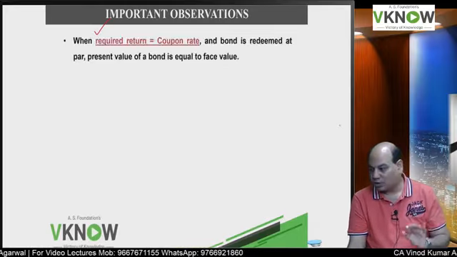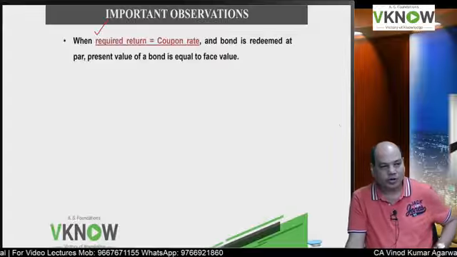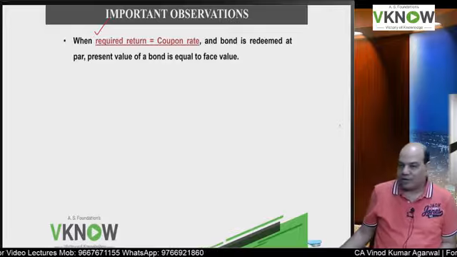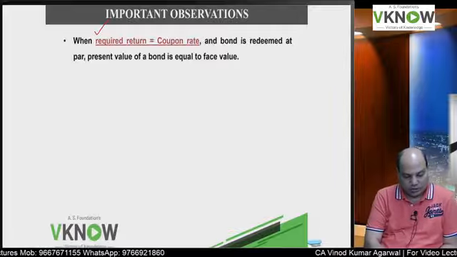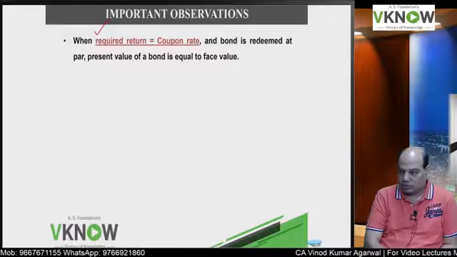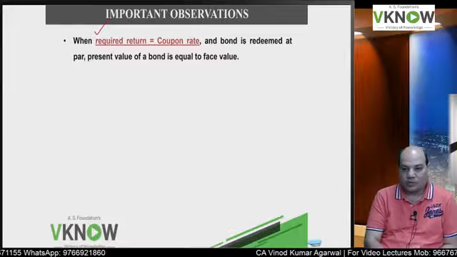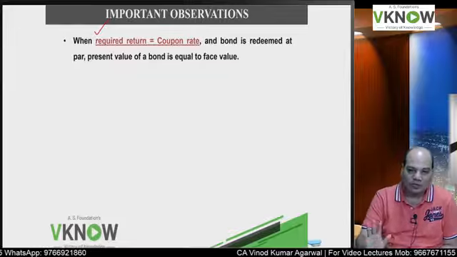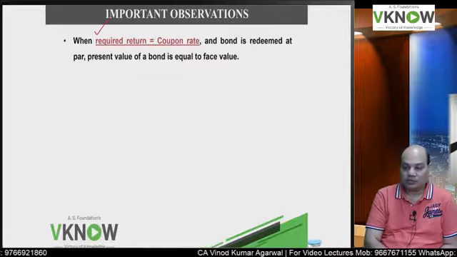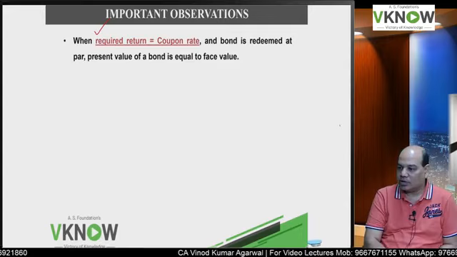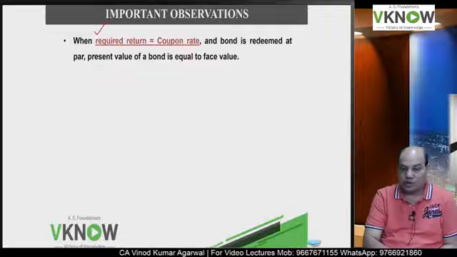So first observation, right? Important observation. First point: when required return is equal to coupon rate, please write down in the notebook. Trust me, I have covered this chapter in extreme detail. Everything will be covered in this chapter. And the bond is redeemed at par.